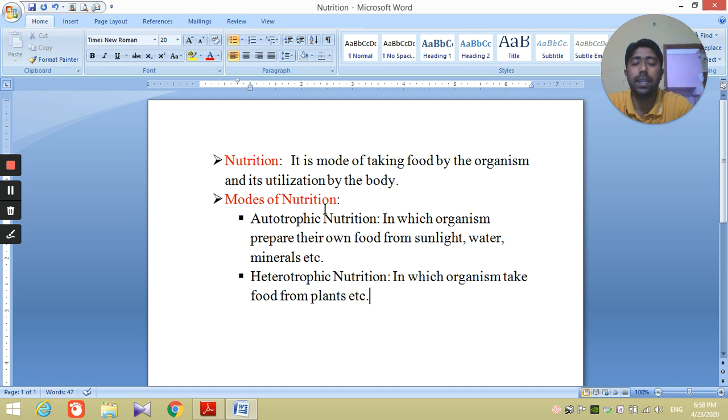You will write it clearly in your copy. Two modes of nutrition. What are they? Autotrophic and heterotrophic. Which organisms are known as autotrophic? Plants are known as autotrophic. Which are known as heterotrophic? Human beings are heterotrophic. Other animals are also heterotrophic.